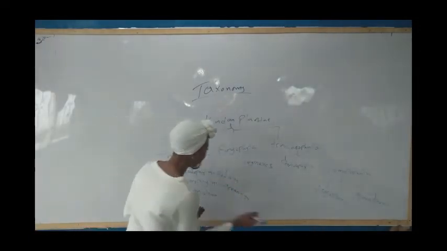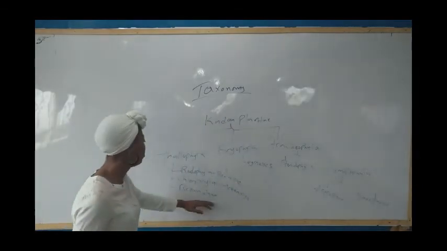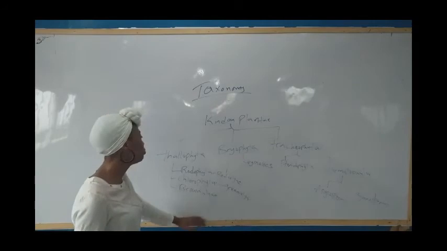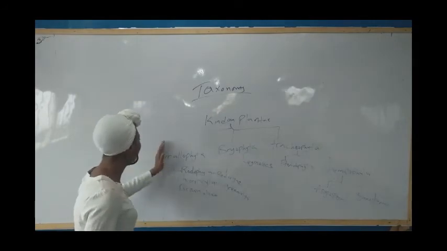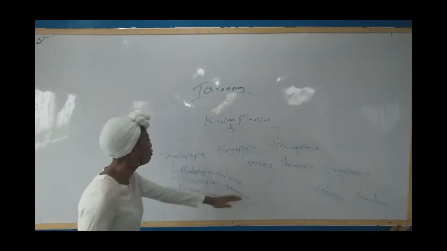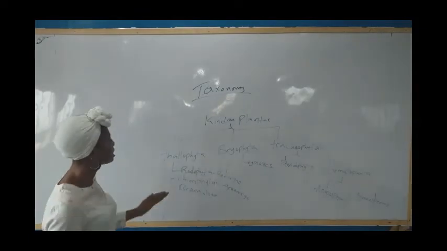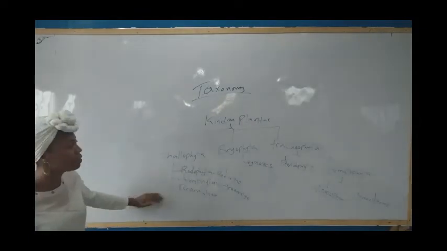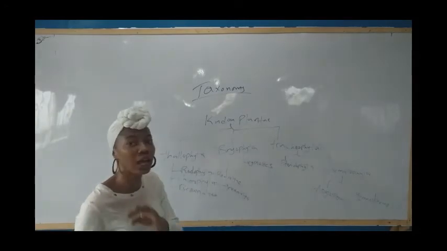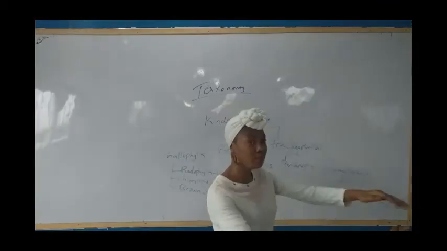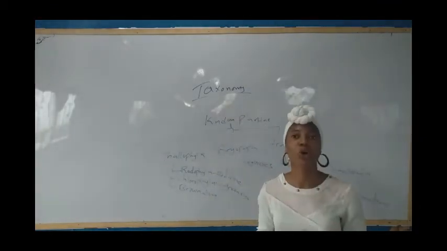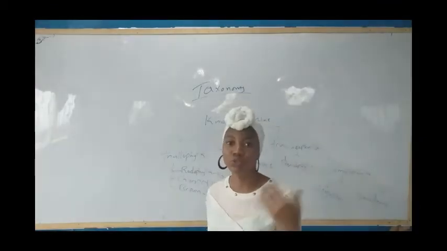The red algae, Chlorophyta the green algae, and the last one, the brown algae. They are non-vascular, but they perform photosynthesis. They have chlorophyll to perform photosynthesis. They have other characteristics of plants, but they do not have vascular tissues. We move to Bryophyta. Bryophyta is an important class of the plant kingdom because it undergoes alternation of generation.